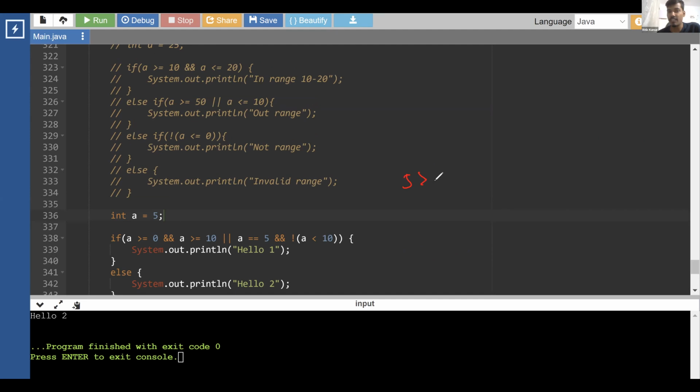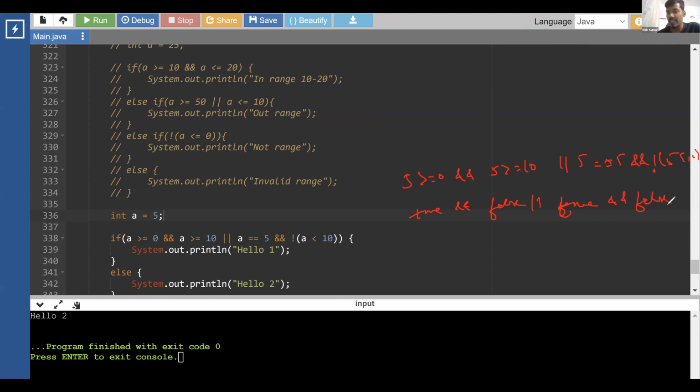So it is 5 greater than equals to 0 and 5 greater than equals to 10, or 5 equals to 5 and not of 5 less than 10. So this is true and this is false, or this is true and not of it is false.